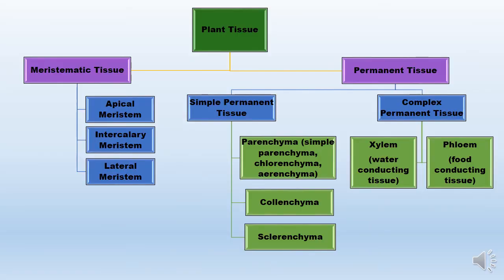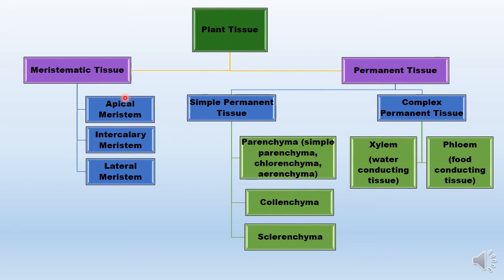So let us start with the plant tissue. Plant tissue can be broadly categorized into two different types of tissue: meristematic and permanent tissue. Meristematic tissue is made up of those kind of cells which have the ability to divide, and permanent tissue is something that has resulted by the maturation of these meristematic cells, and they cannot divide anymore, but they are dedicated to perform a particular function. So meristematic can divide, permanent cannot divide, but it will do a particular function.